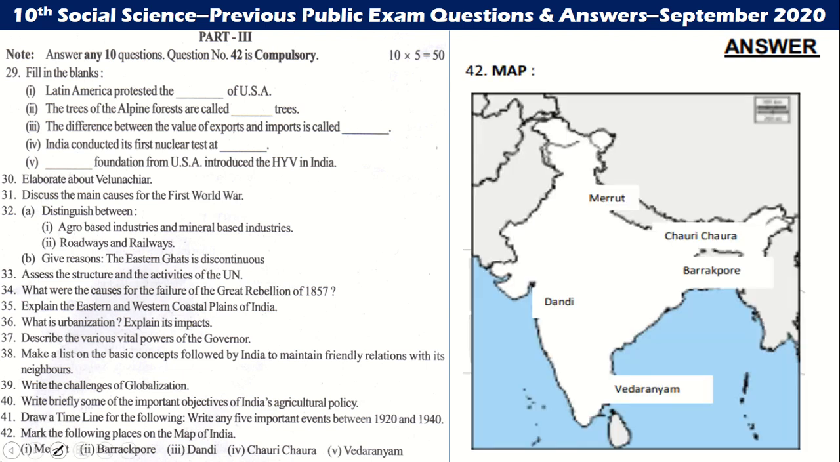Next one, map. They are asking about Meerut. So Meerut is here. Then Barrackpore is here. Then Dandi is here. Then Chauri Chaura, here it is. And Vedaranyam, here it is. So let us go to the next one.